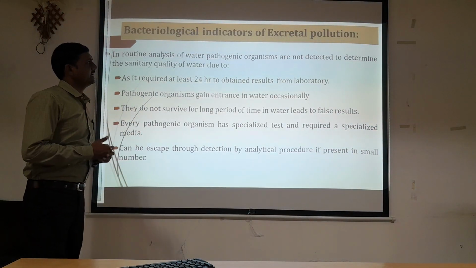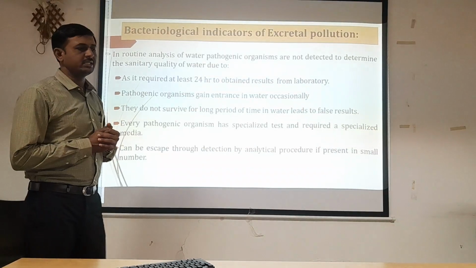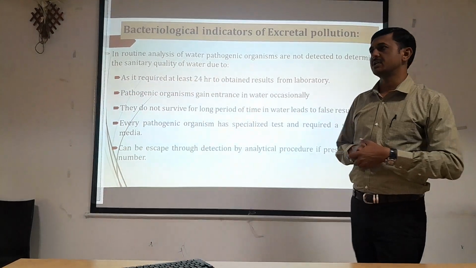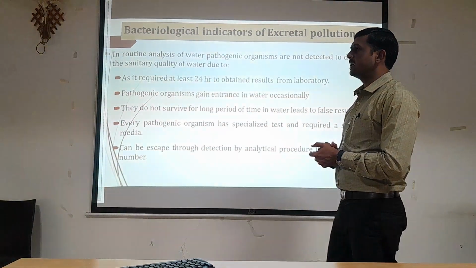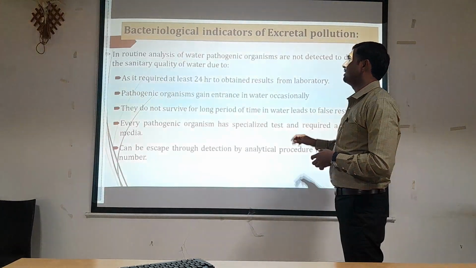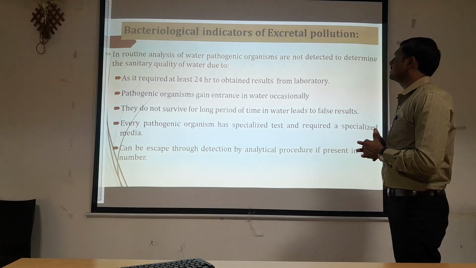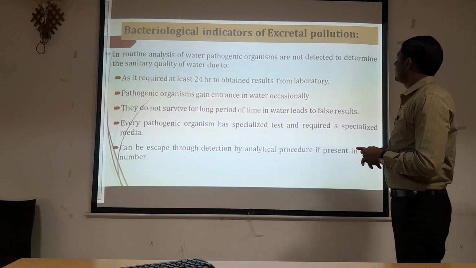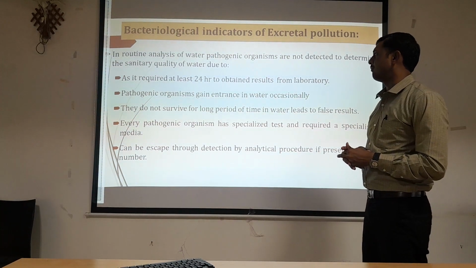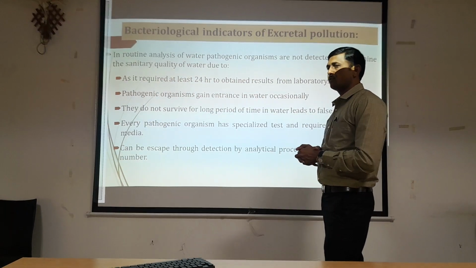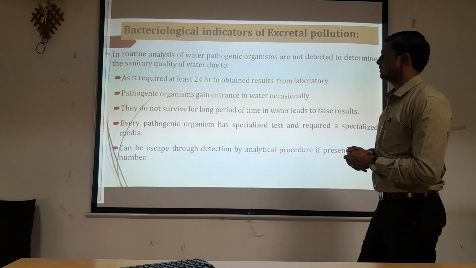Now, bacteriological indicators of excretal pollution. In this lecture we will discuss some bacteria which are used as indicator organisms for determining the sanitary quality of water. In routine analysis of water, pathogenic organisms are not detected to determine the sanitary quality of water. It is because it requires at least 24 hours to obtain a result from the laboratory.